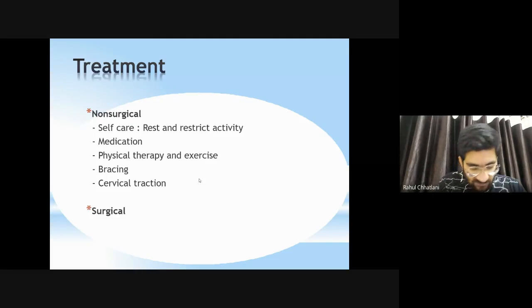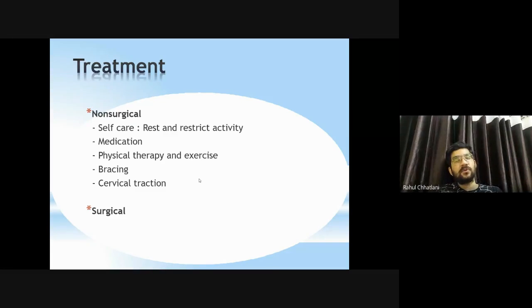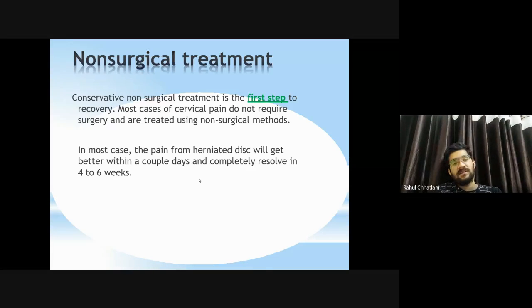Treatment, non-surgical and surgical. Yes, so non-surgical is what? Self-care, rest, medication, physical therapy, bracing, cervical traction, still part of physical therapy, and surgical also. In non-surgical, the first step is to diagnose very clearly. પહેલા તો એ જ ખબર હોવી જોઈએ કે diagnosis clear છે કે નહીં. MRI clear છે, these are the signs and symptoms clinically correlating, and then go for treatment part.